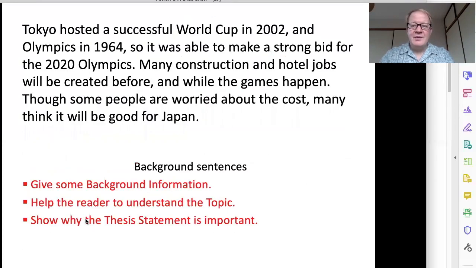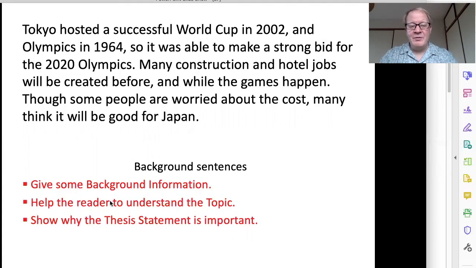Okay, so after we have a hook, the next point is to have some background sentences, background information. Tokyo hosted successful World Cup in 2002, Olympics 1964.